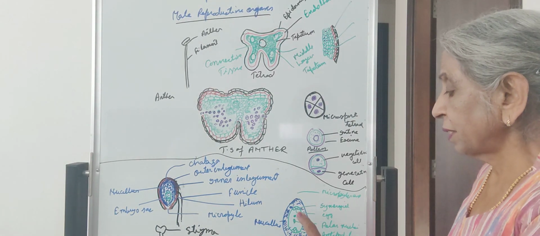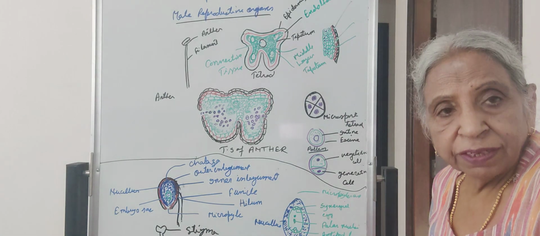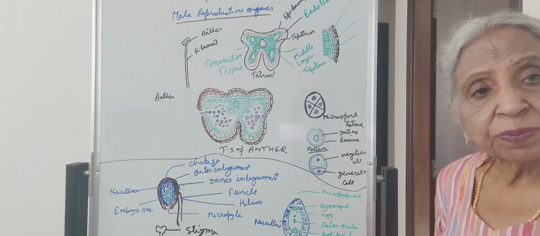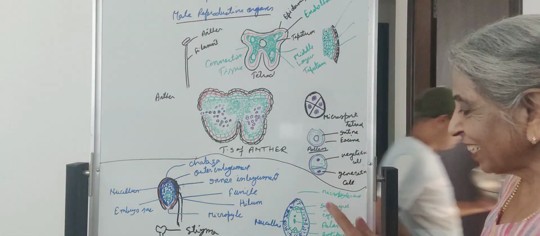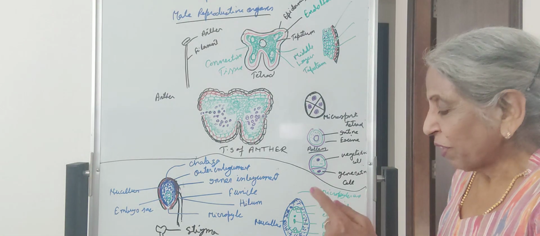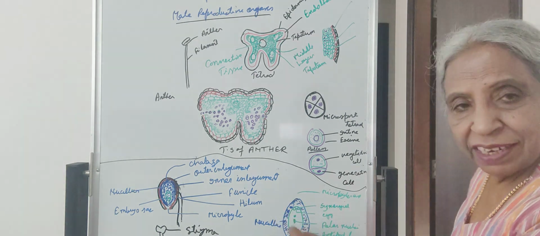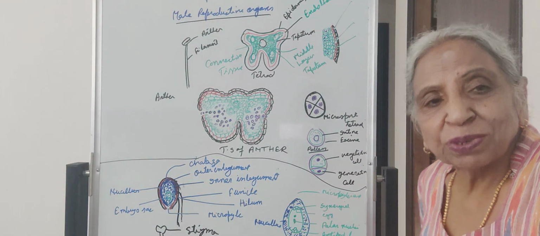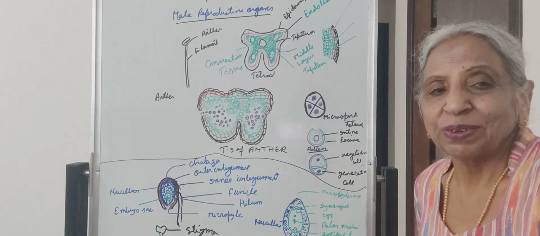And the 2 nuclei present in the center are called the polar nuclei. So now how many cells does the embryo sac have? 7 cells, but 8 nuclei. 3 cells in the egg apparatus, two synergids and the egg, and 3 antipodal cells at the chalazal side. 1 is the large central cell, in which 2 polar nuclei are present. So the embryo sac has 7 cells and 8 nuclei.